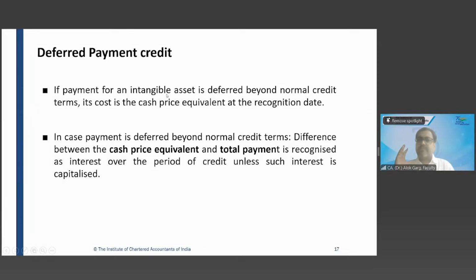So if payment for an intangible asset is deferred beyond normal credit terms, what is the cost of the intangible asset? Cash price equivalent is the cost of the intangible asset. And the difference between the amount paid and the cash price equivalent is the interest cost. So the difference between the cash price equivalent and the total payment is recognized as interest. Okay. And if it is a qualifying asset, that interest can be capitalized as per Ind AS 23 borrowing cost standard. Otherwise, it has to be charged to the P&L.